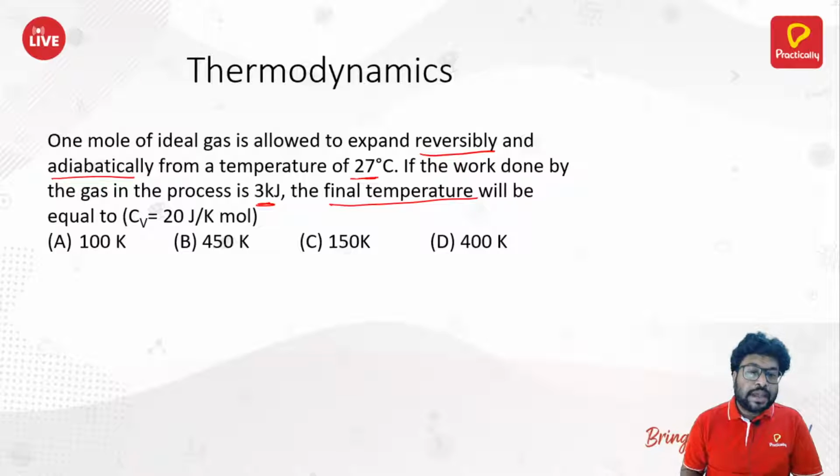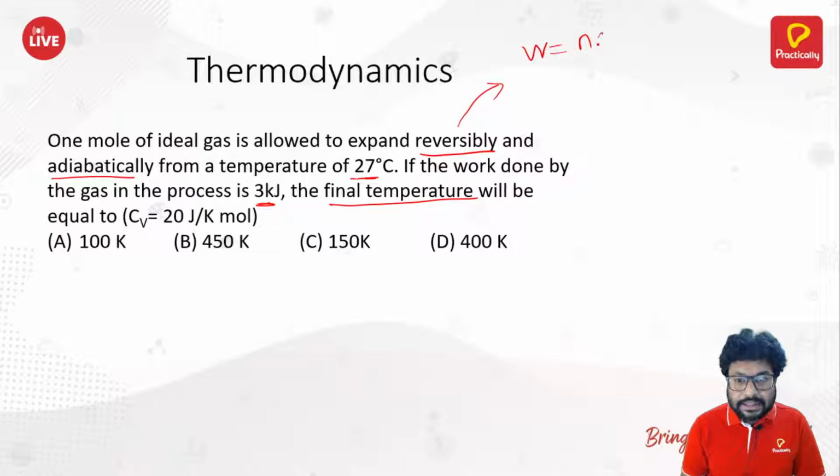We need to find that T2, if the work done by the gas in the process is 3 kilojoule. Now, what was our formula? We used this relation earlier also, where W is equal to nCvΔT, which is equal to nCv (T2 minus T1).